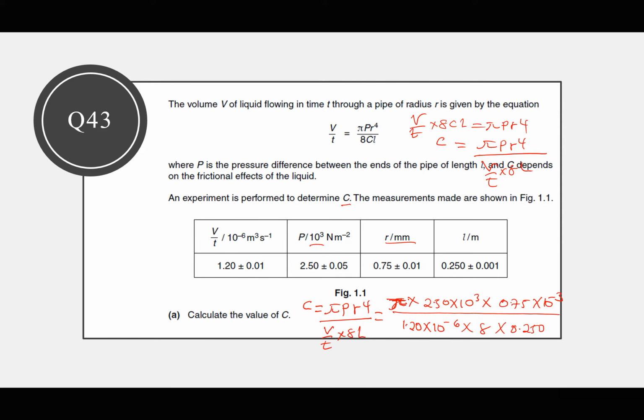So note very carefully that 1.2 should be multiplied by 10 power negative 6.